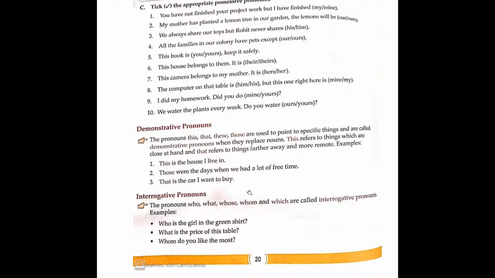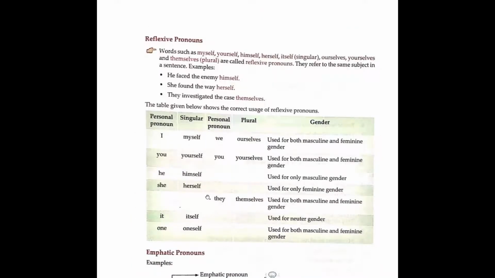So the next one is interrogative. Interrogative pronouns always ask questions. And the words used are who, what, whose, whom, and which. I'm going to give you the examples which become questions also. Who is the girl in the green shirt? Who? What is the price of this table? What? Whom do you like the most? Whom? Now these are interrogative.